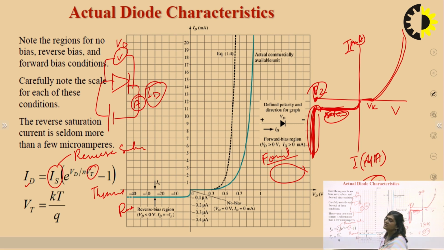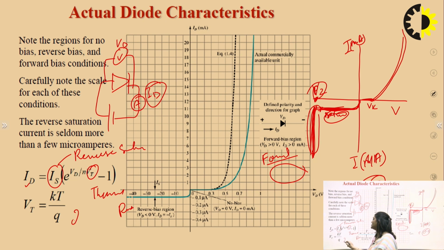It depends upon the temperature and it is given by the formula Vt = kT/q. K is the Boltzmann constant, T is the temperature in Kelvin, and q is the charge. So at room temperature its value is 26 millivolt. Vt is equal to 26 millivolt at room temperature, and eta is a constant. It is 1 for germanium and 2 for silicon. So we can see this equation.